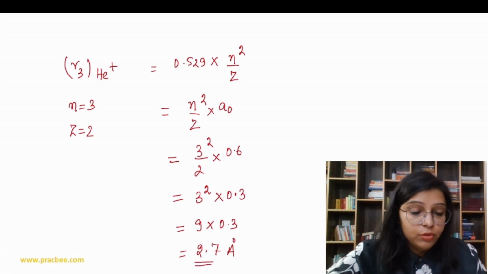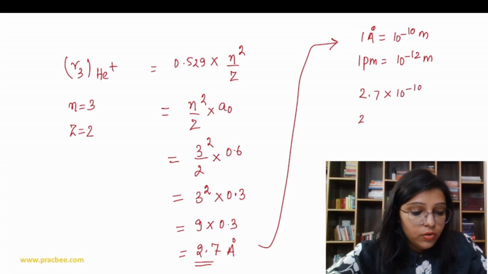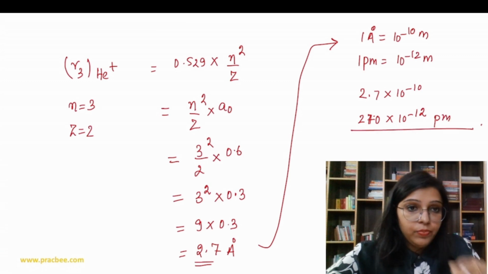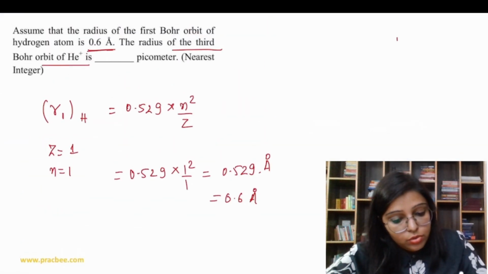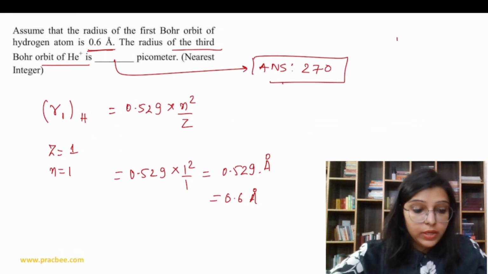But we have to report our answer in picometers. So 1 angstrom is equal to 10 to the power minus 10 meter, and 1 picometer is equal to 10 to the power minus 12 meter. So we can write 2.7 into 10 to the power minus 10, or for this we can write 270 into 10 to the power minus 12 meter, that is 270 picometer. Okay, so the answer is 270. Okay, that's it.